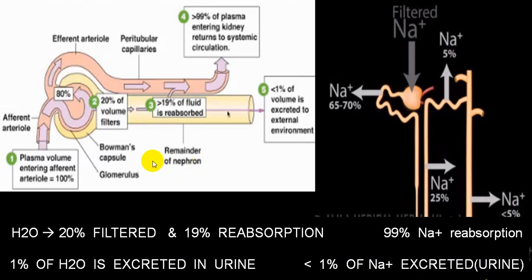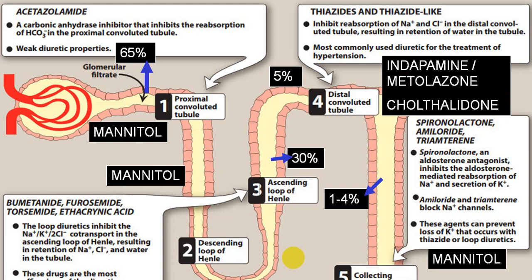And by giving different types of diuretic, you create either increased excretion of sodium along with increased excretion of water, or you create increased water excretion. Then we call them aqua diuretics. And when you increase the sodium excretion, it is called natriuretics. So these are the two common mechanisms of action. Along with this, you lose a little amount of potassium and also other electrolytes. So we'll just go through this diagram.